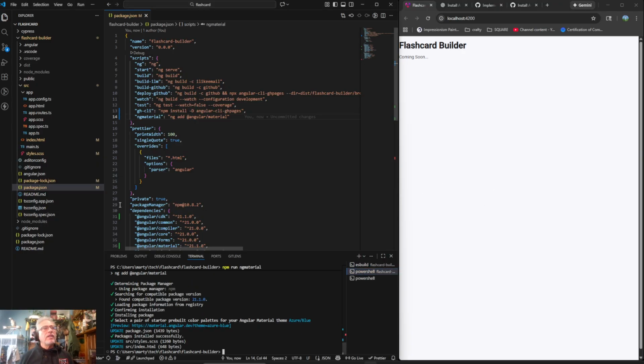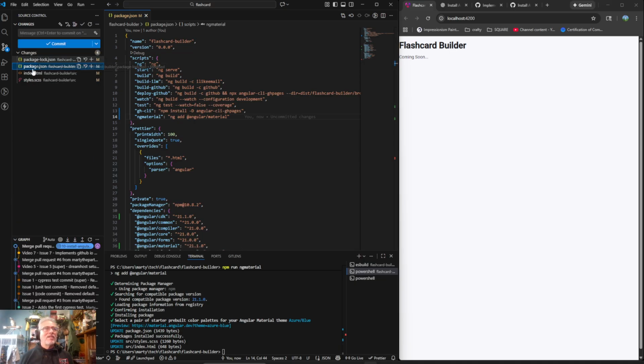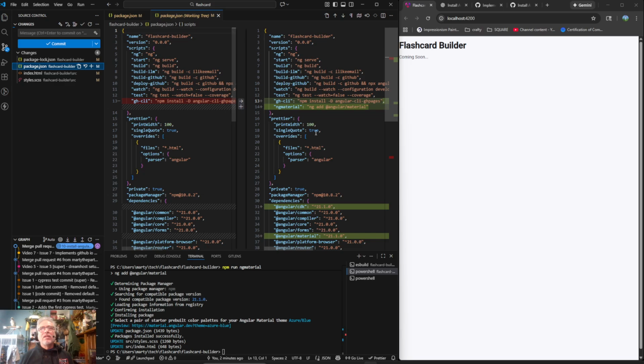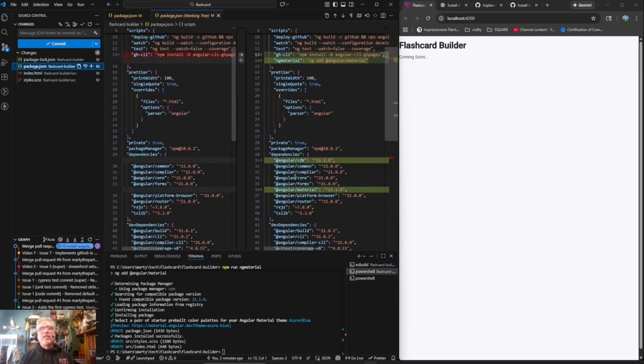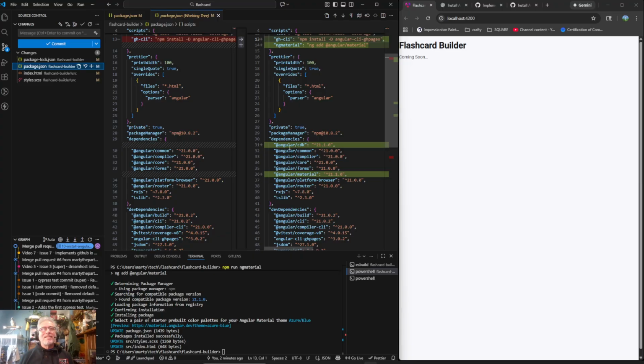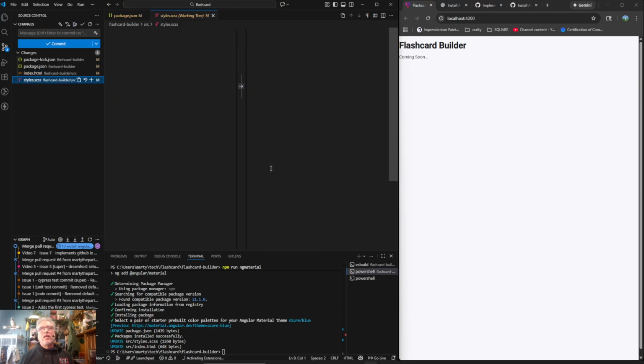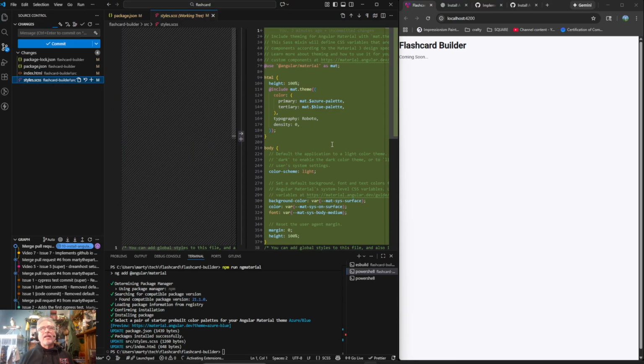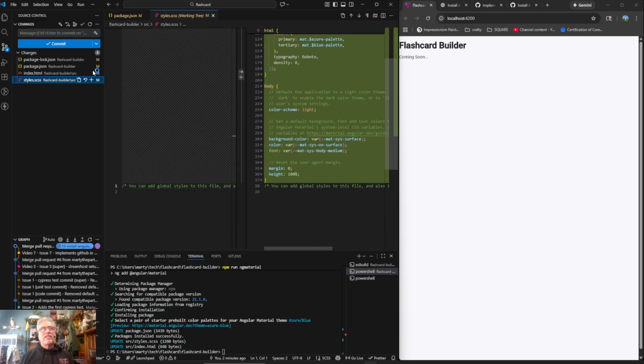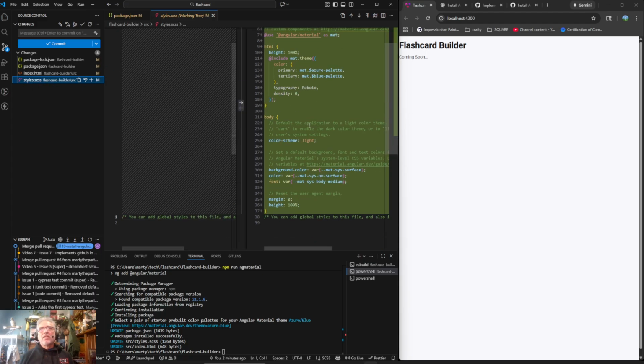So let's go ahead and look at our changes. I want to remember to ignore my package lock. Okay, so in here we see that we have our new command and that we see Angular CDK and Angular Material. It always blows my mind that CDK is part of Material. And see, it added these new things into the index file and it added some stuff into our style CSS, including these numbers and stuff like that.